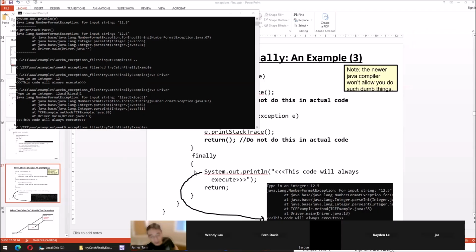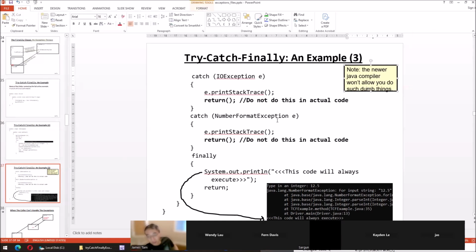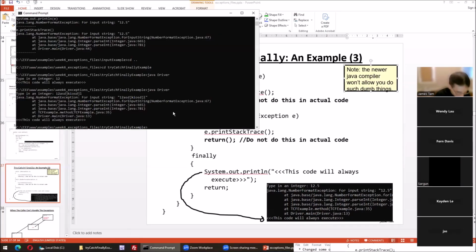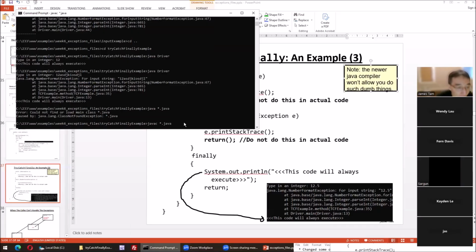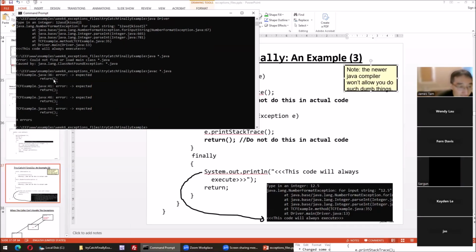It always executes. If we didn't have it, and we just had statements outside of finally, the returns would take over. However, the newer Java compiler prevents you from doing such. It's able to detect the returns in the finally. I tried this just for the heck of it, compiling it. You should usually do a fresh compile, and this wildcard is going to compile everything that ends in .java. In other words, compile all my code, using javac. It dies out and tells me I'm trying to do something stupid. It doesn't clearly indicate it, but those returns are the problem.